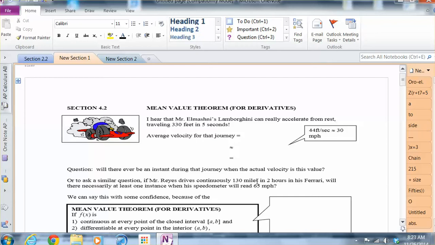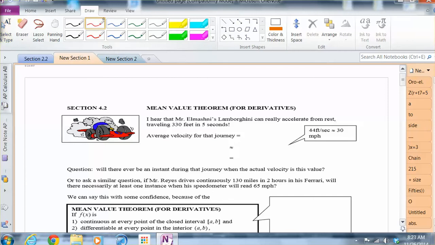So let's say I'm driving a Lamborghini. Not really my favorite car, but that's fine. I wouldn't mind driving one. Say it starts at rest. So you're starting at rest, that would be t equals 0, and your position, we'll say it's also 0, or you can think of it as (0, 0). And within 5 seconds, I travel 330 feet. So we'll treat that like (5, 330).